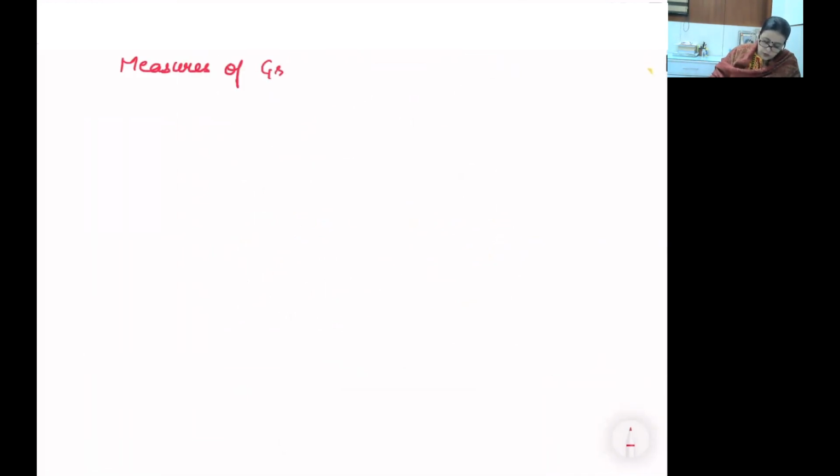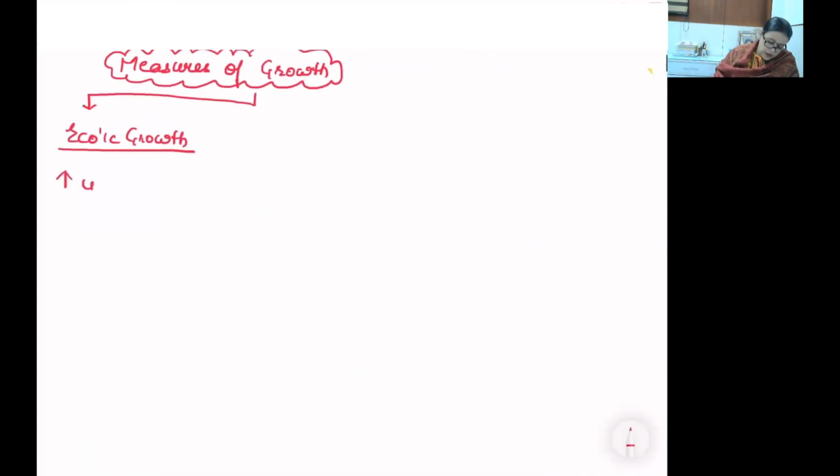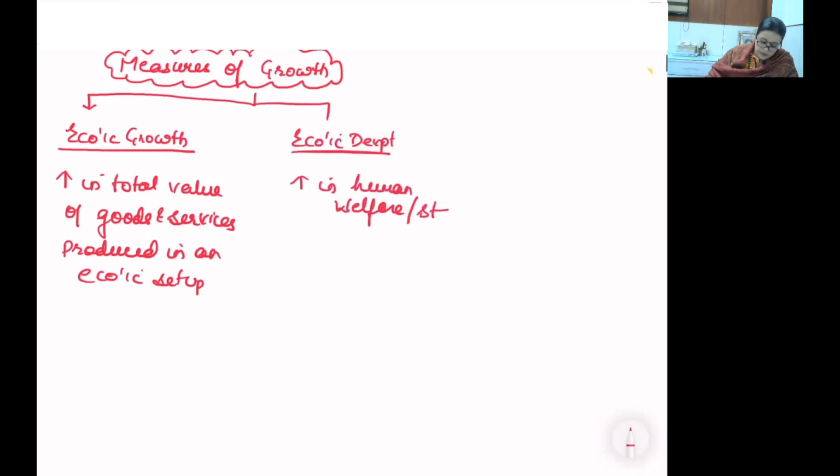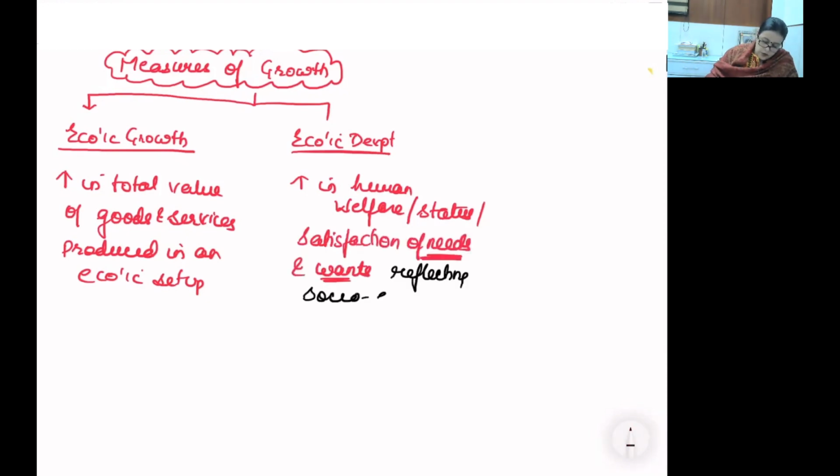Measures of growth. Economic growth, that is increase in total value of goods and services produced in an economic sector. Economic development, we will enlarge this later, is increase in human welfare status, satisfaction of needs and wants, socio-economic condition, and it also relates to sustainable development.